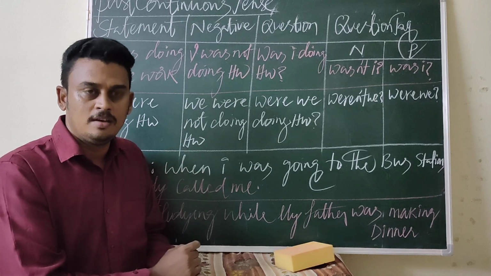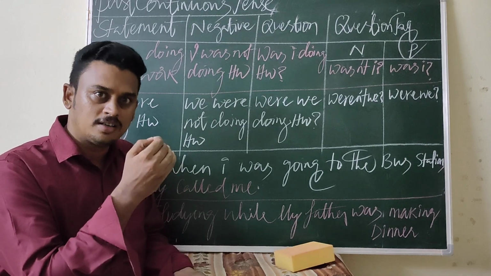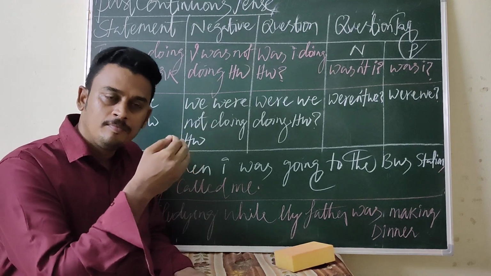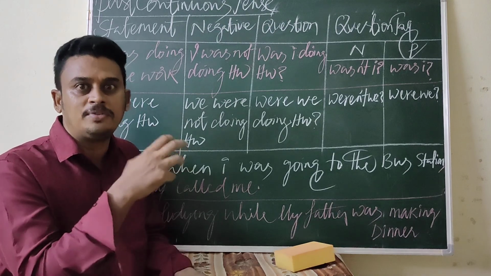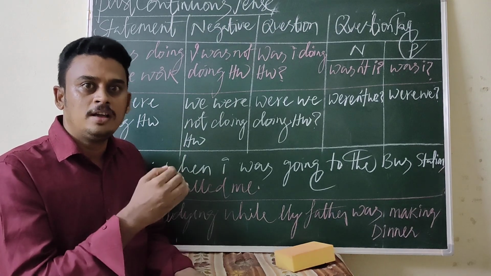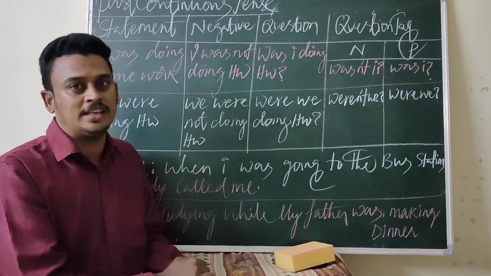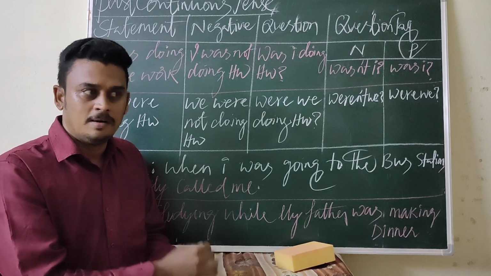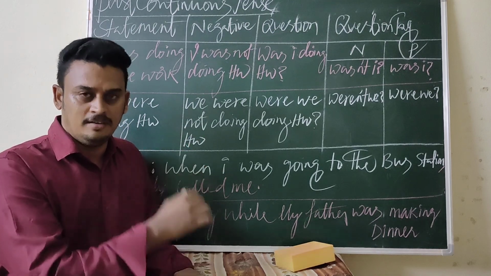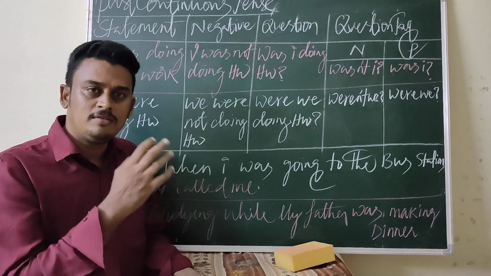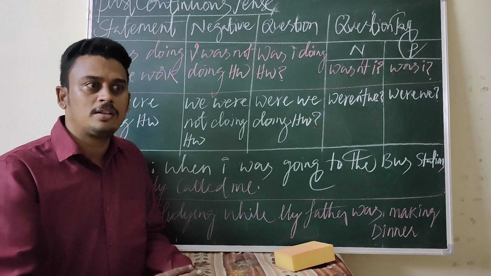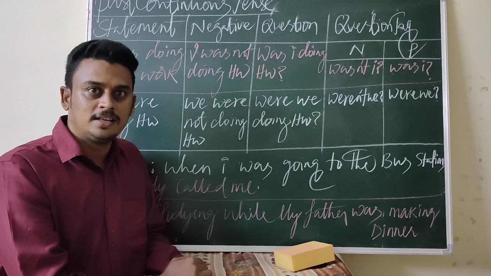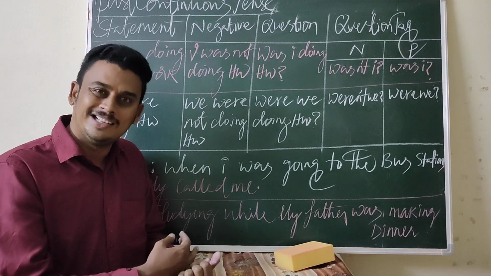I was cooking. Of course, when you are talking about the past continuous tense, you can mention the time indicators. The time reference is also important when we are addressing past continuous tense. For example, yesterday I was going to market. The day before yesterday I was cooking. Likewise, whatever time indicators or time reference in the past can be used while addressing past continuous tense.